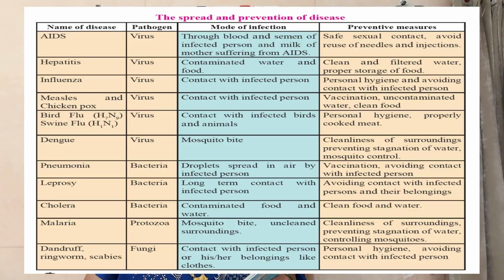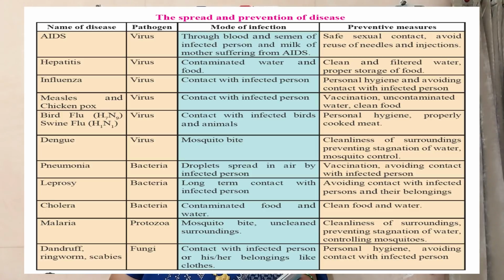Mode of infection, that is it is caused through the blood and semen of the infected person and the milk of the mother suffering from AIDS. As well as how to prevent it, that is safe sexual contact, avoid reuse of needles and injections.